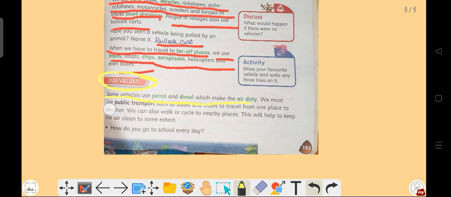We must use public transport such as buses and trains to travel from one place to another. And we can also walk or cycle to nearby places. So if we want to keep our environment clean, then we have to travel to nearby places by auto rickshaw, and you can use the rickshaw, cycle, etc. Because this will help to keep the air clean to some extent.